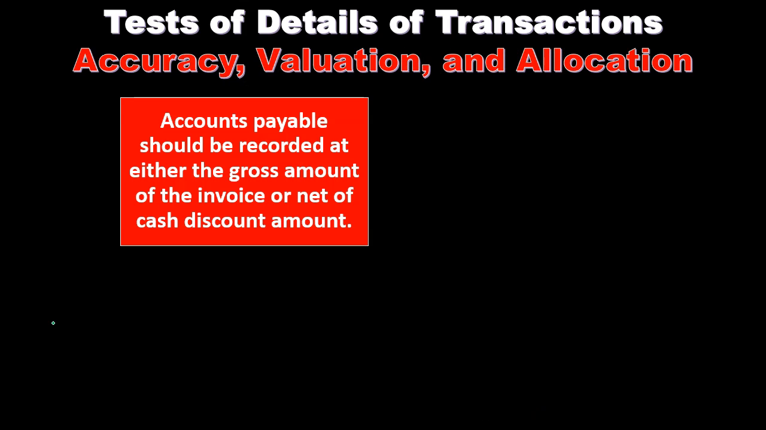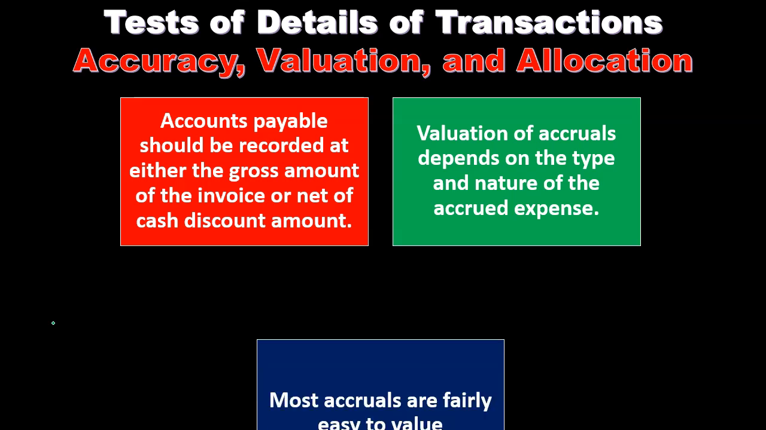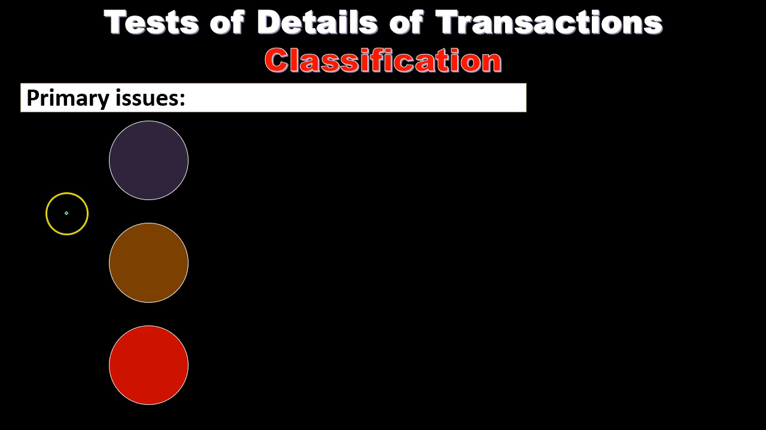Next, we're going to take a look at the assertion of accuracy, valuation, and allocation. Accounts payable should be recorded at either the gross amount of the invoice or net of the cash disbursement amount. Valuation of accruals depends on the type and nature of the accrued expenses. Most accruals are fairly easy to value. Next, we'll take a look at the assertion of classification.